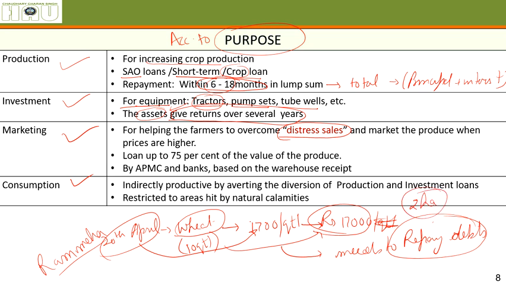Okay, if they have any kind of requirement at home, they do not have any other source of income apart from agriculture. So whenever they have this wheat crop ready with them, they'll sell it as soon as possible and fulfill those needs. Let's say their daughter or son is getting married, they need to pay the fees, someone is sick in the family, so they need money very quickly. So whenever the person tries to sell crop at a sub-market price, because there is a glut in the market, this is called a distress sale.